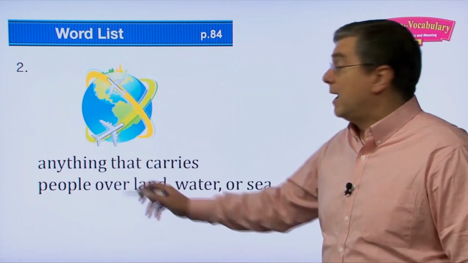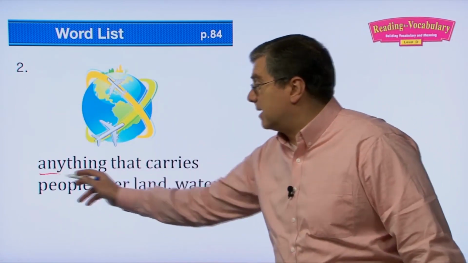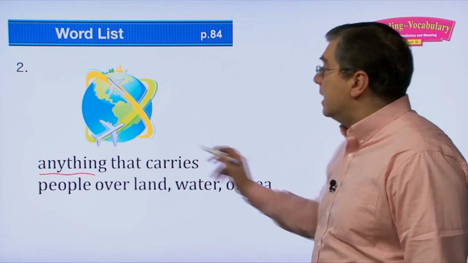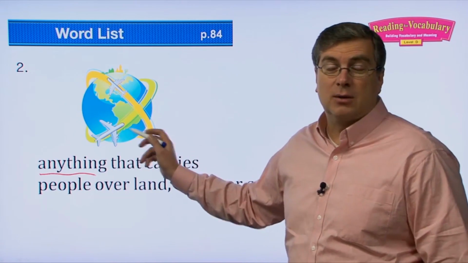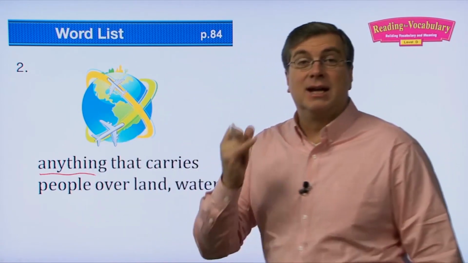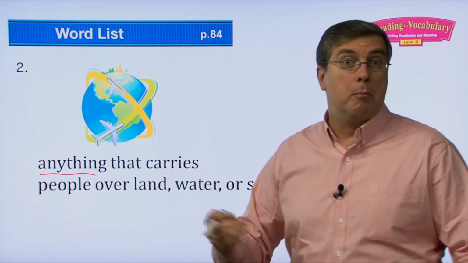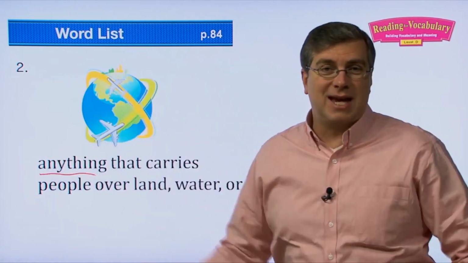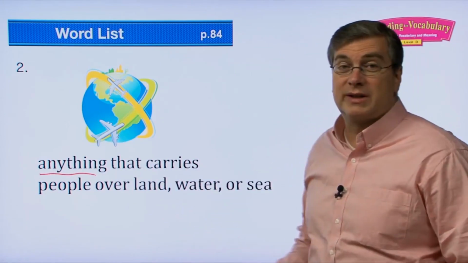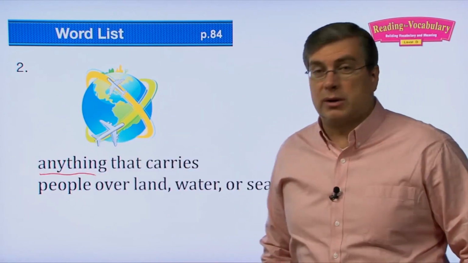Okay, the second word here, anything that carries people over land, water, or sea. Of course, we can see a plane here. We talked about train, but we're talking about anything. It could be a plane, a train, a car, a boat. All of these things, what do we call these things? They carry people over land, water, or sea. Carry people anywhere in the world.